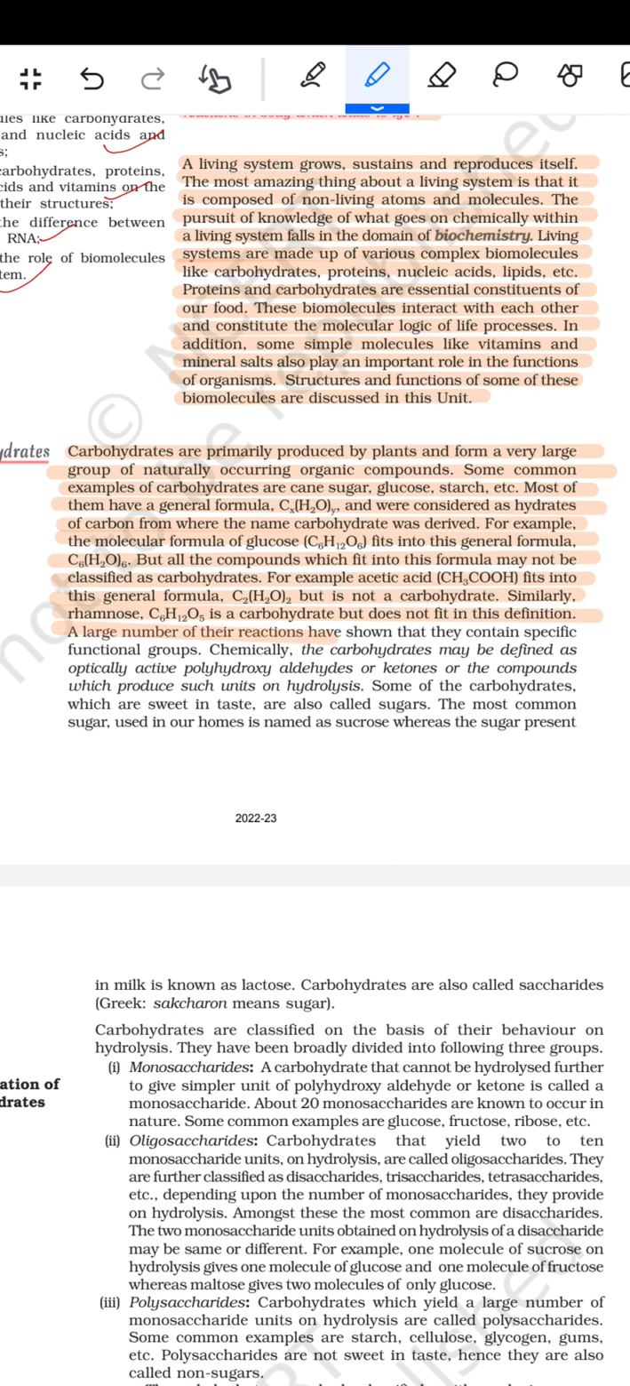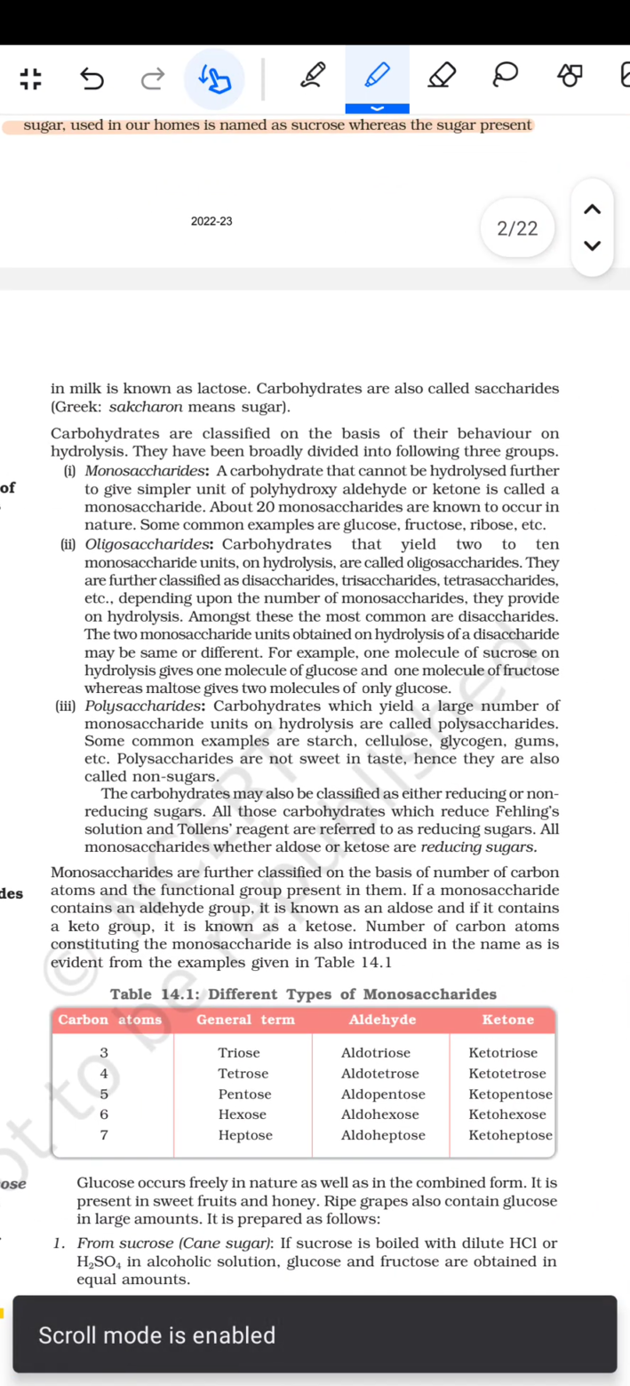A large number of their reactions have shown that they contain a specific functional group. Chemically, the carbohydrates may be defined as optically active polyhydroxy aldehydes or ketones or the compounds which produce such units on the hydrolysis. Some of the carbohydrates which are sweet in taste are also called as the sugars. The most common sugar used in our homes is named as the sucrose, whereas the sugar present in the milk is known as the lactose.